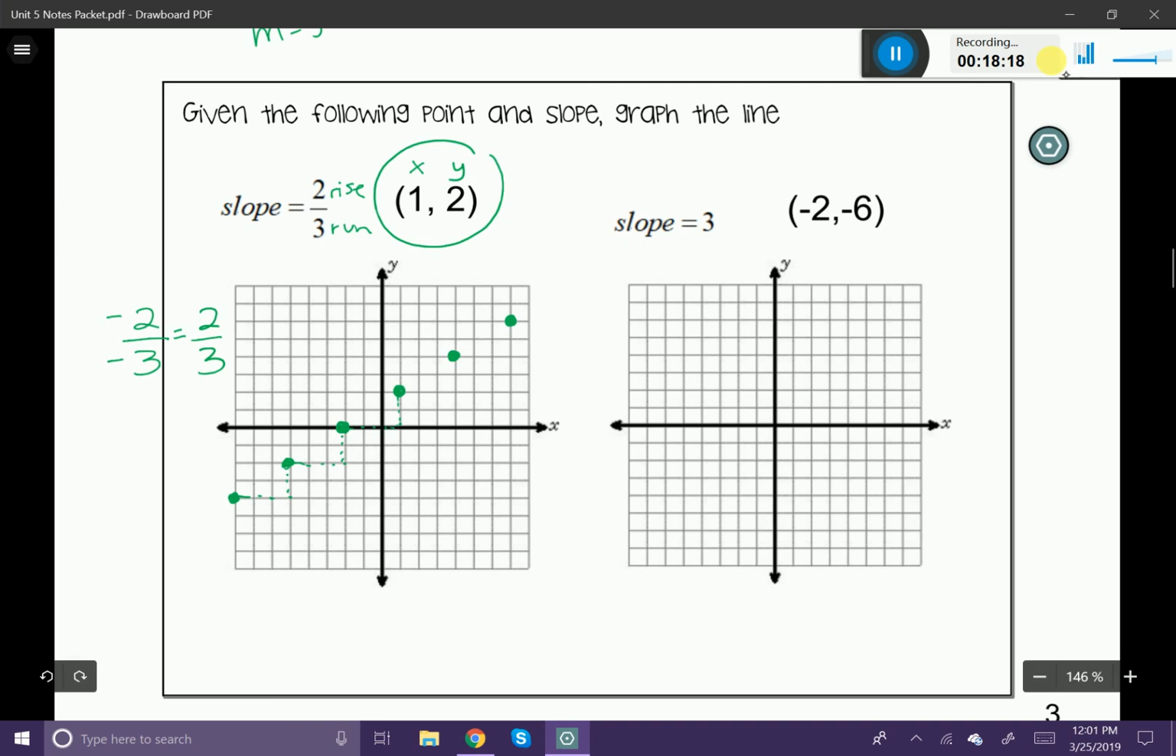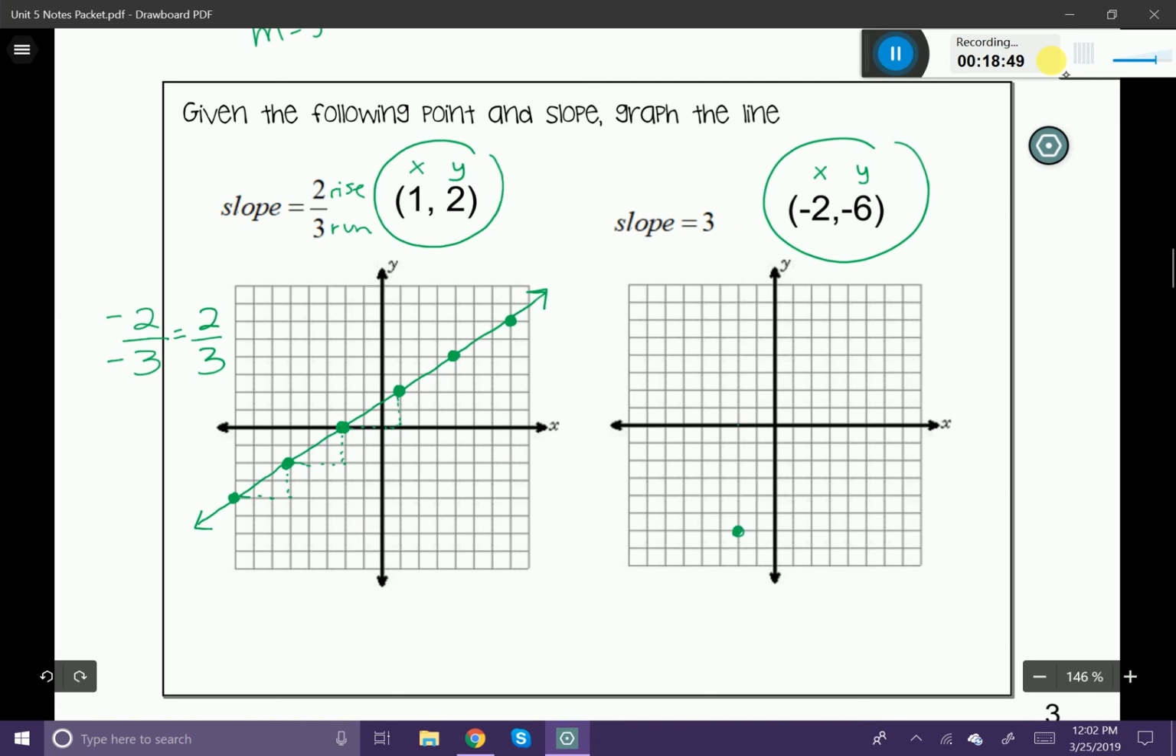Now, anytime that I have a line or I'm constructing a line like this, I want to draw a nice straight line, preferably using a ruler, with little arrows at the end of my line indicating that this is going to extend in both directions forever and ever. Let's go ahead and try another one. In the second one, you can see the coordinate -2, -6. Well, -2 represents my x value, and then my -6 represents my y value. So let's go ahead and plot that point. -2, and then 1, 2, 3, 4, 5, 6.